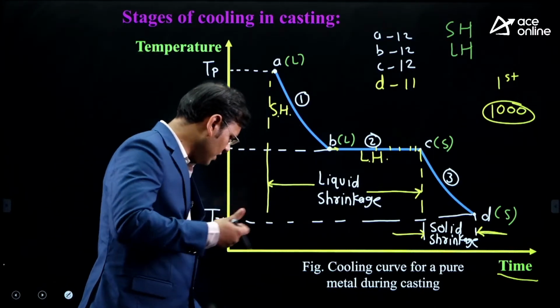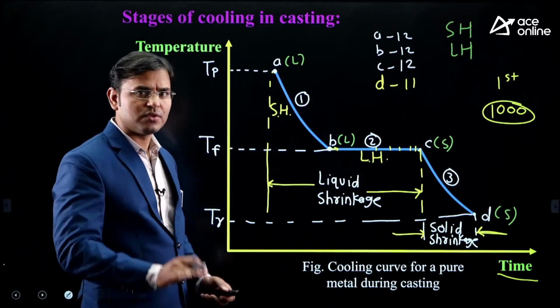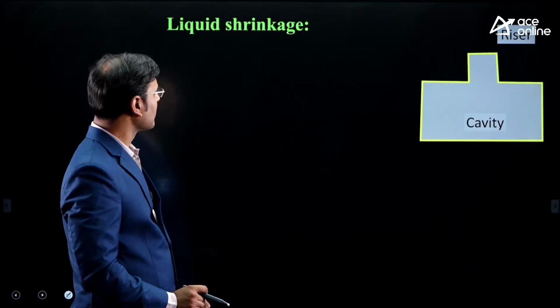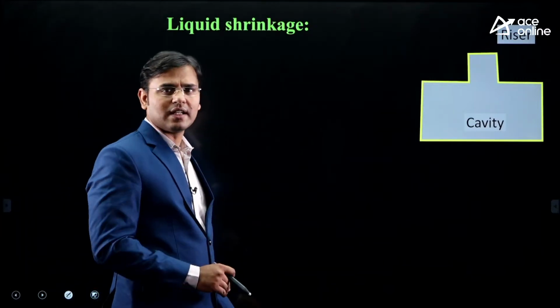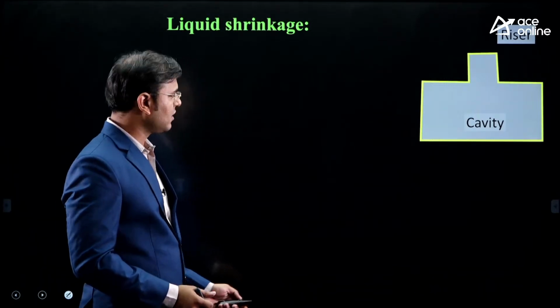allowance. Now the question is, what is that allowance word? Why is that allowance word used? Just wait and watch why that allowance word is used. Yes. Now just see about the shrinkage allowance. In which stage is the shrinkage allowance there? Stage 1 and stage 2.